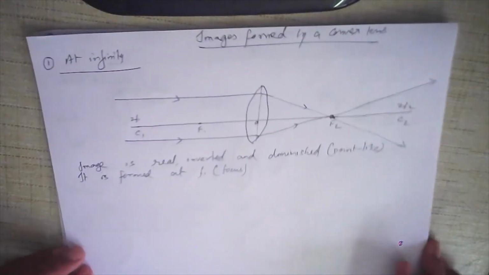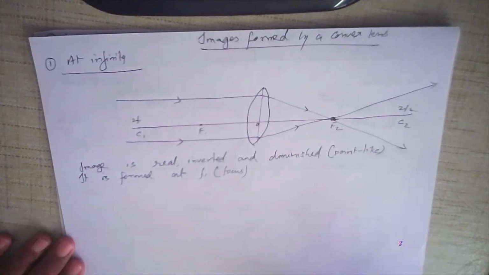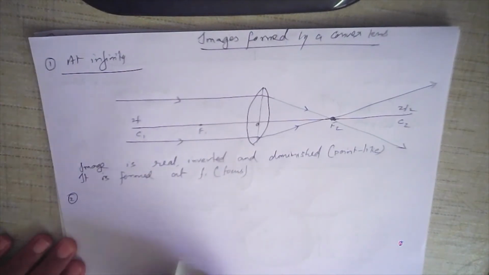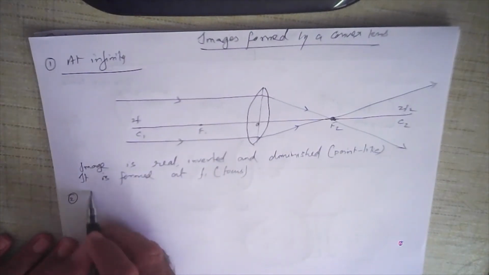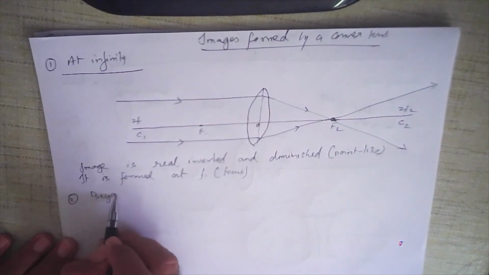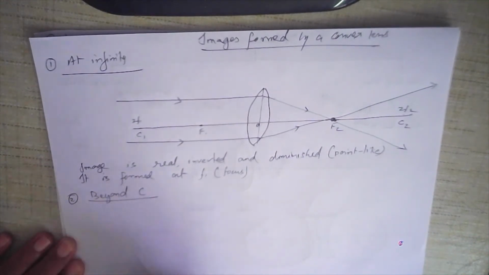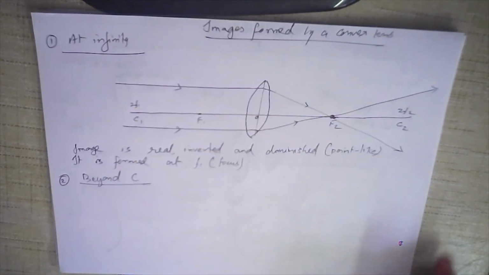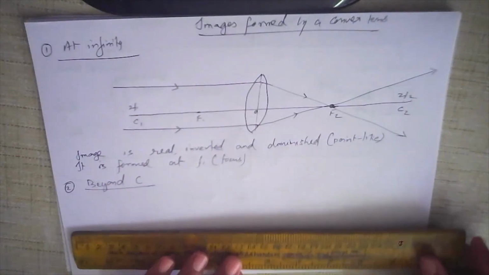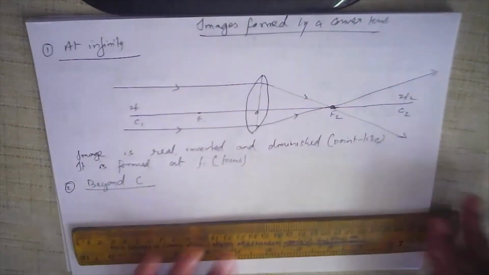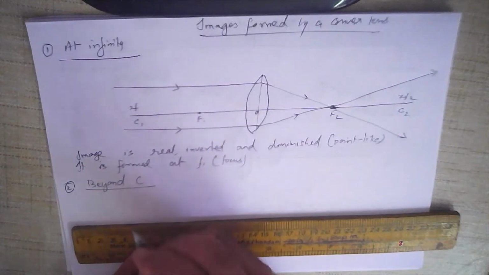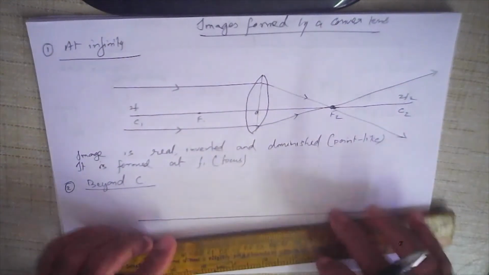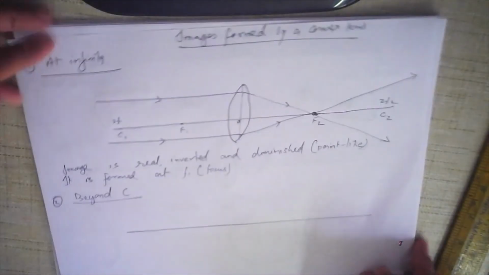Now again, let us see how images are formed when the object is placed at the center of curvature or beyond the center of curvature, beyond C. Once again, let's draw the principal axis. Now let's make the lens also.